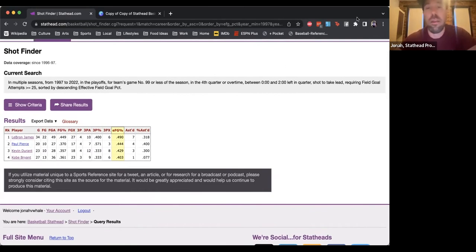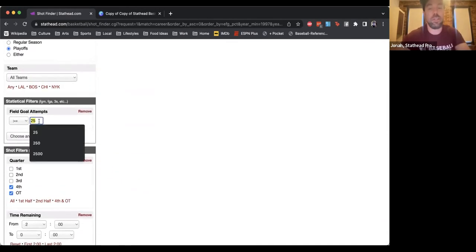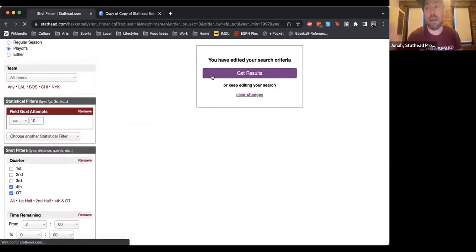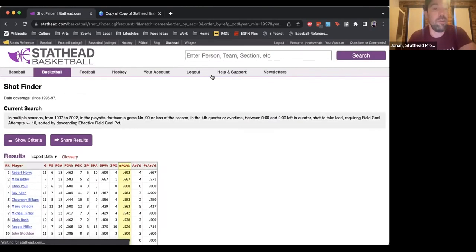And like I said, you could make the time, you could do last 5 minutes, last 3 minutes. We could, instead of just shots to take the lead, be like, is the game within 5 or whatever, but kind of just within this situation, which obviously people don't take that many shots like these. There aren't really that many shots like these up for grabs in the game, but it's interesting to see LeBron showing up there.